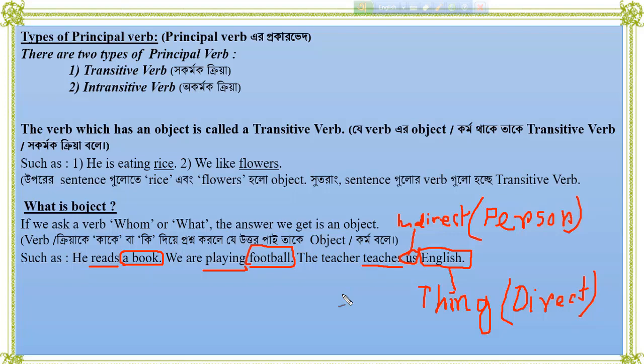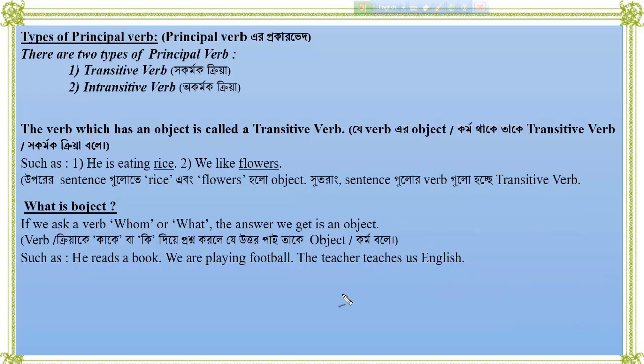Indirect object denotes a person and direct object denotes a thing. অর্থাৎ ইনডাইরেক্ট অবজেক্ট ব্যক্তিকে নির্দেশ করে আর ডাইরেক্ট অবজেক্ট বস্তুকে নির্দেশ করে। I think, dear students, you know about object clearly.